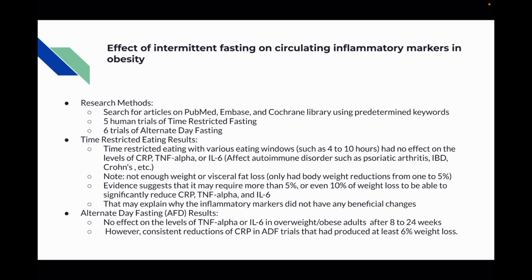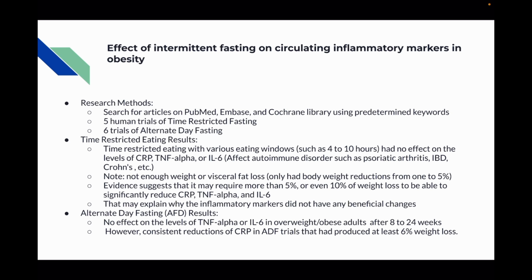Effective intermittent fasting on circulating inflammatory markers in obesity. The research methods were to search through articles on PubMed, Embase, and Cochrane Library, and utilized 5 human trials of time-restricted fasting and 6 human trials of alternate day fasting.